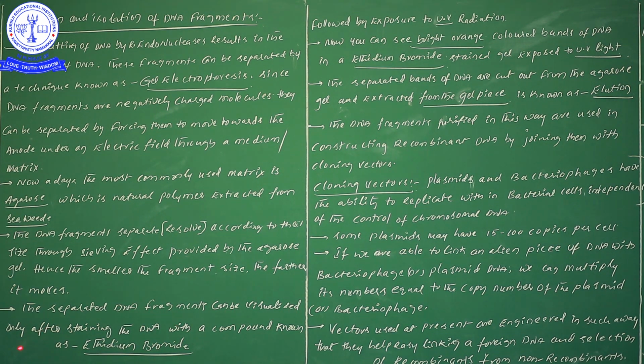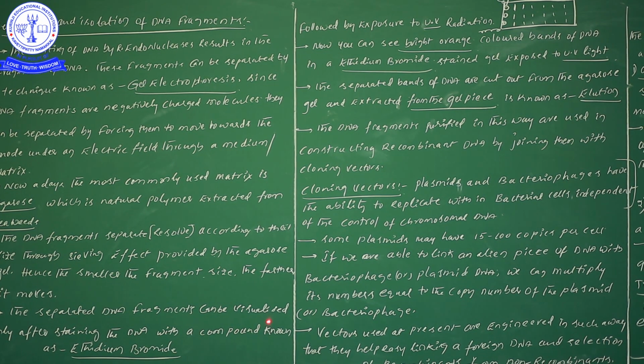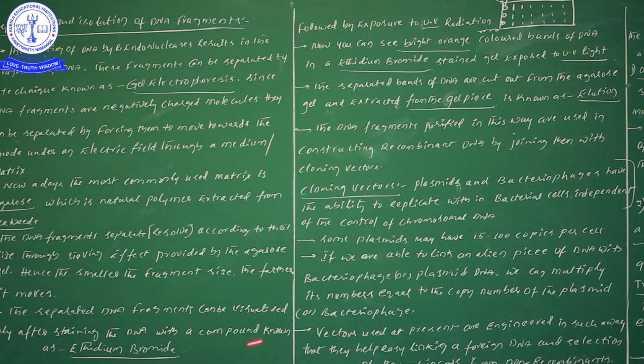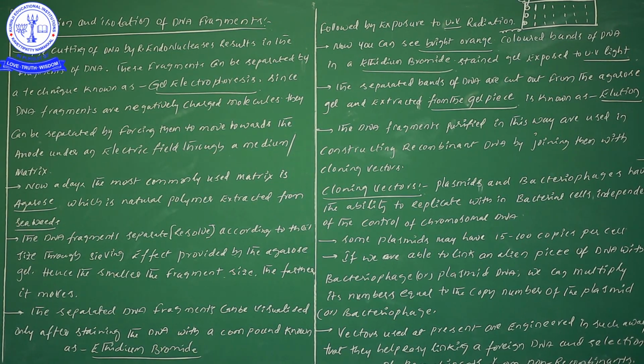can be visualized only after the staining of DNA with the compound known as ethidium bromide. Now, before keeping these DNA fragments into the gel, what is the information? The separated DNA fragments can be visualized only after staining the DNA with the compound known as ethidium bromide. Now I am going to explain this.